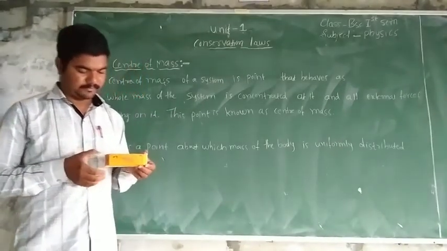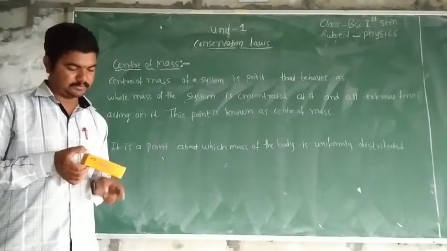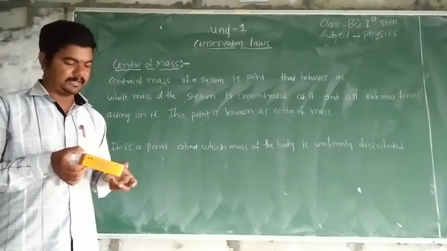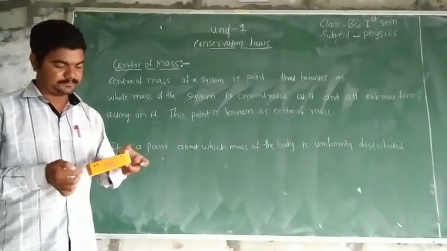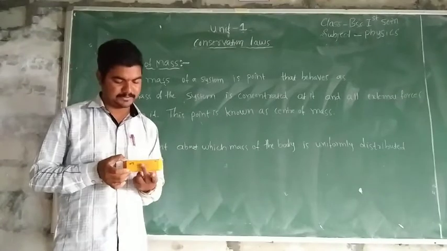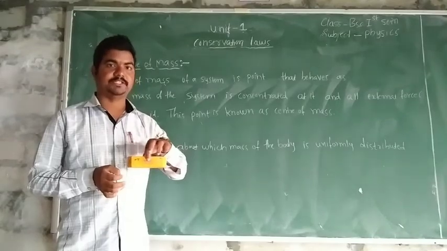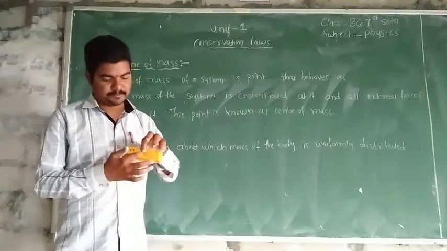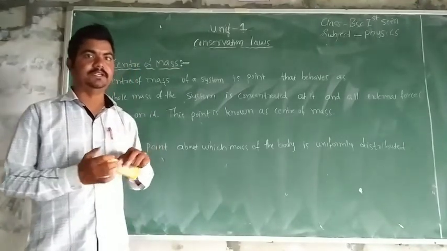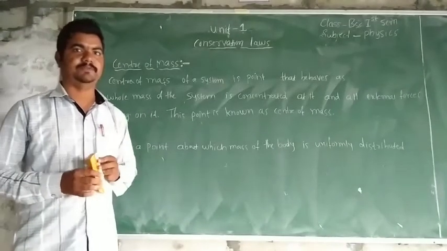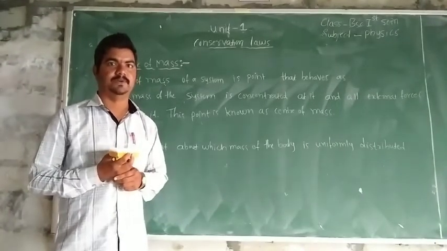When we apply force on this side, it moves along this direction only, one side. Apply force at this side, it moves this side. And when we apply the force at the middle, ಅಲ್ಲಿ force apply ಮಾಡಿದಾಗ it moves in the direction of applied force. This point is known as the center of mass point or center of the mass. This is about the definition of center of mass and the example for the center of mass.